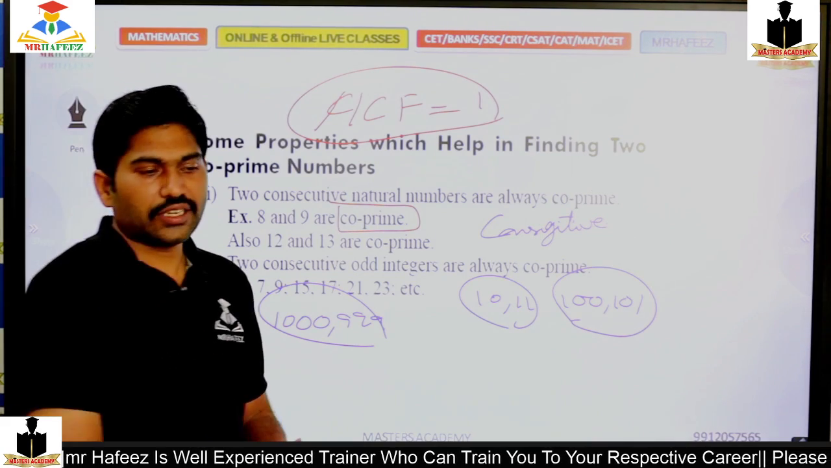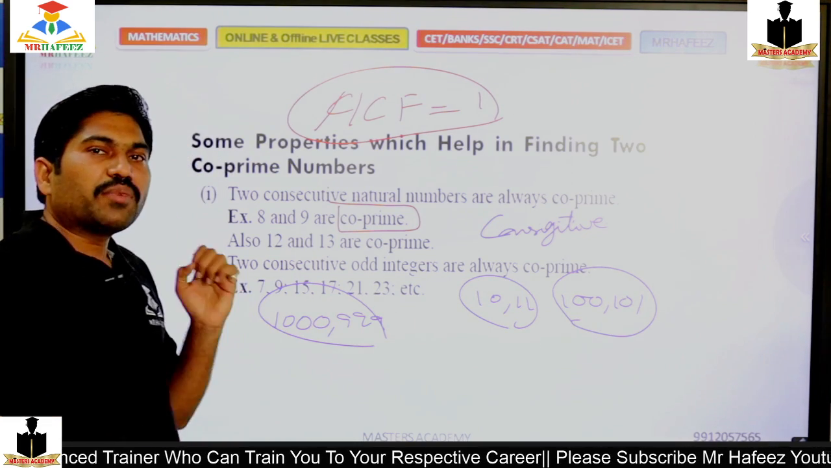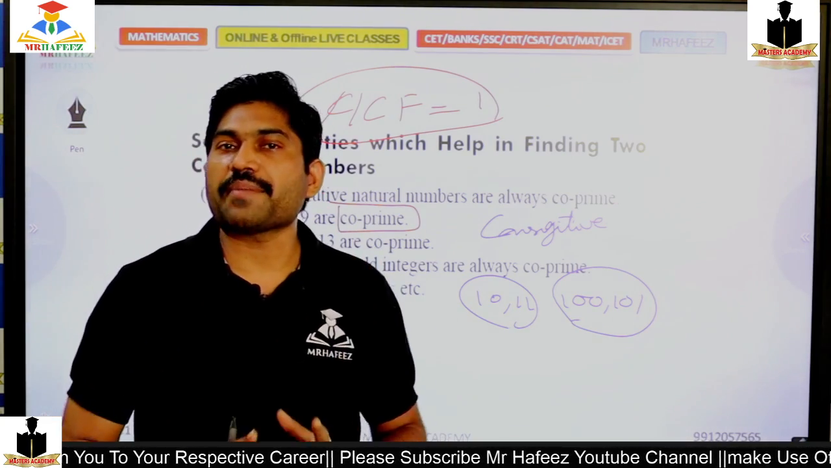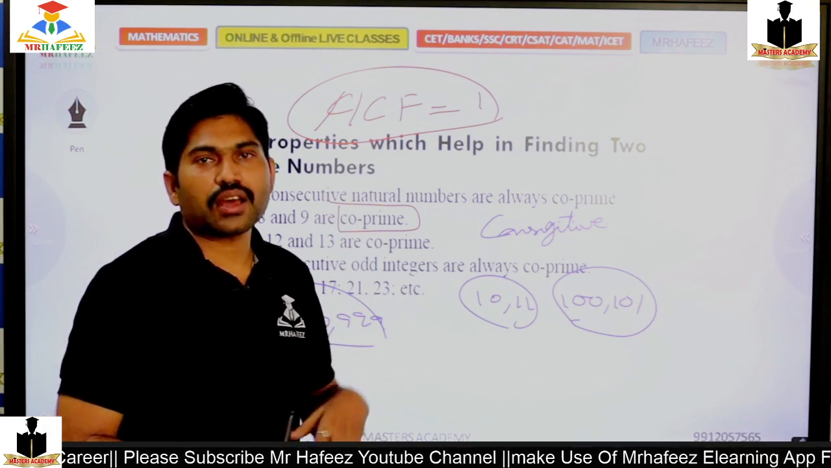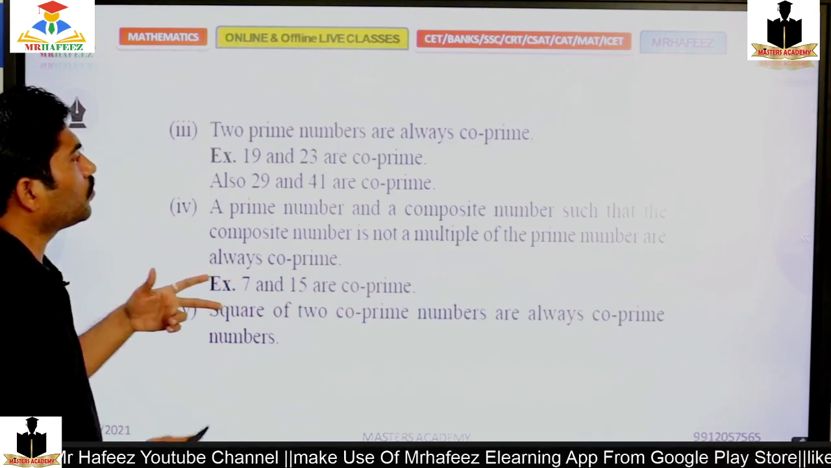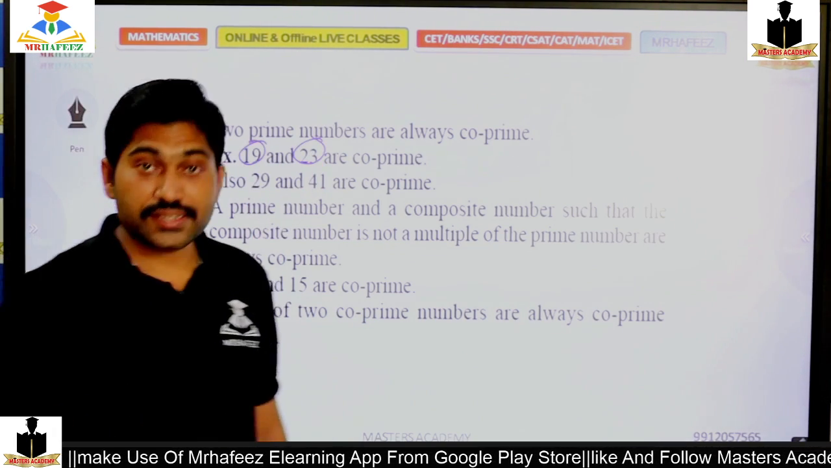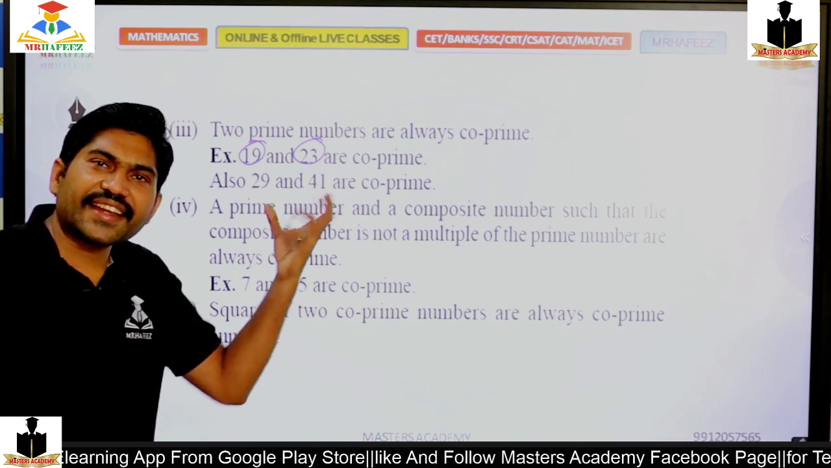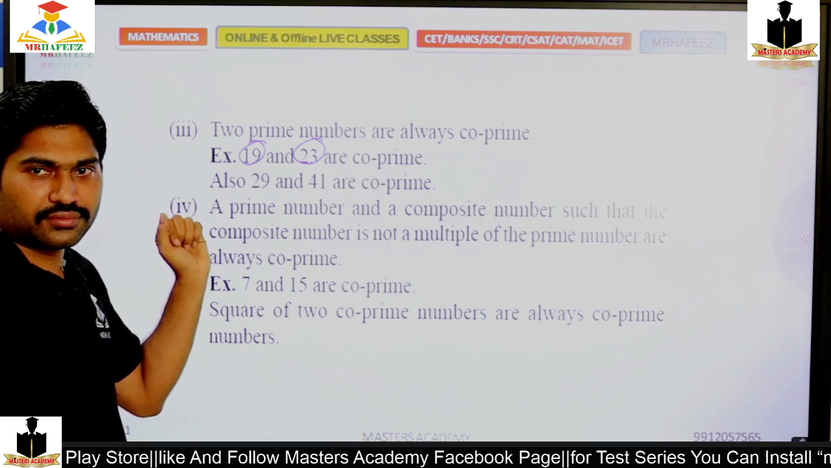Okay, good. So any two consecutive numbers can be coprimes. Take any two prime numbers, even those can be coprimes. So what about 19 and 23? Is 19 a prime number? Yes. Is 23 a prime number? Yes, again a prime number. So taking these two numbers, they are coprimes. Yes or no? Agreed? Yes.